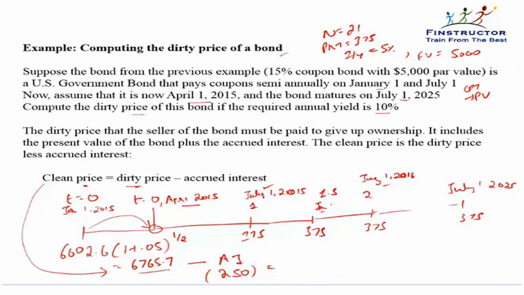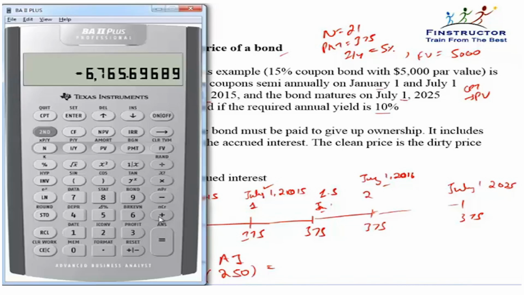The price paid by the buyer would be 6765.7. You can calculate it like this, or you can say it as 250 plus 6515.7, that is clean price plus accrued interest, or simply the dirty price, that is the discounted back value of all cash flows.